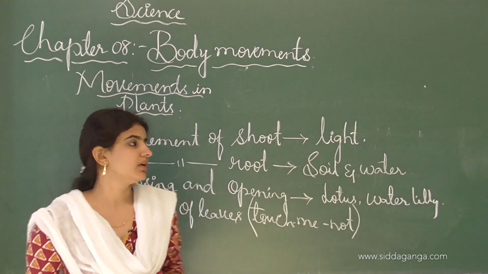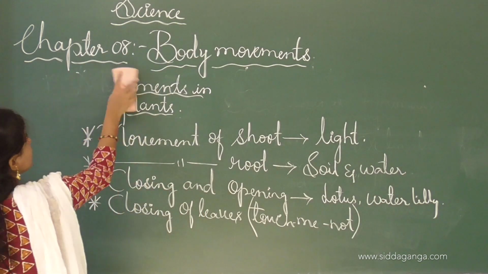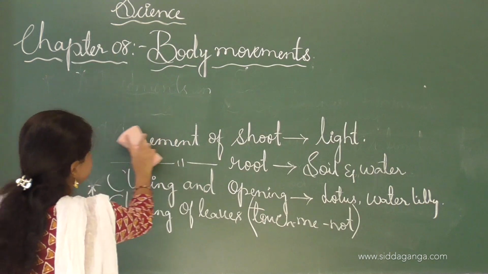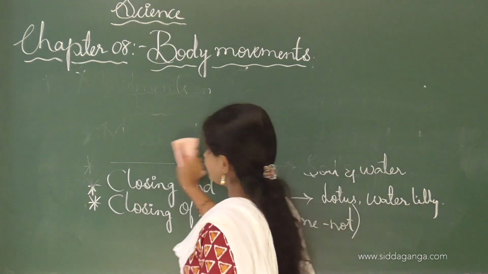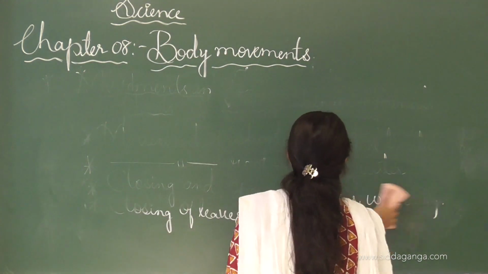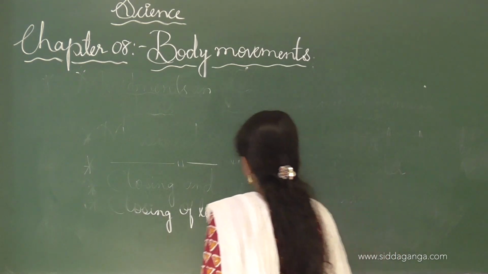And non-living things also show movement only when external force or external energy is supplied to such non-living things.